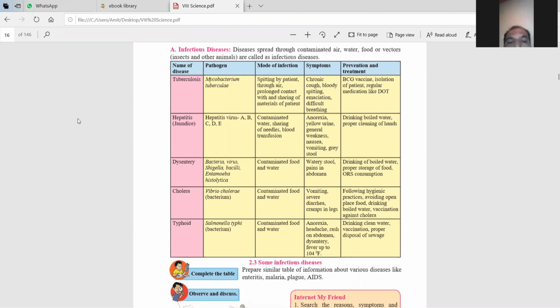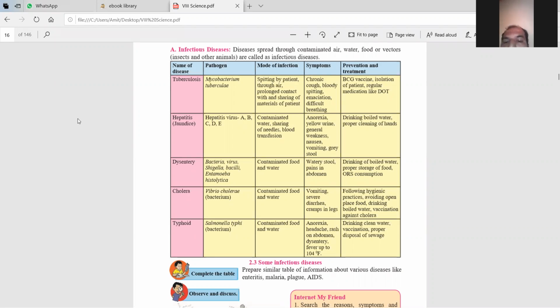Now there is another one, cholera. Now how is this cholera spread? What is the pathogen? Vibrio cholerae, matlab bacterium. Now what is the mode of infection? Contaminated food and water. Now what are the symptoms of this disease? There is vomiting, मतलब हमें उल्टी आती है, हमें बार बार डायरिया होता है, मतलब हमें लूज मोशन होती है, cramps in the legs, मतलब हमारे पैरों में गोले आते हैं, हमारे लेग्स बहुत दुखते हैं.